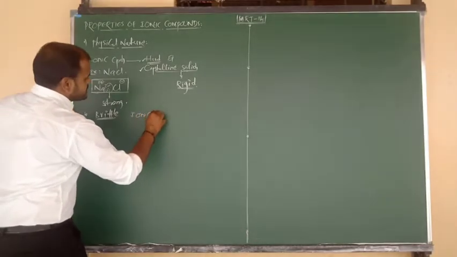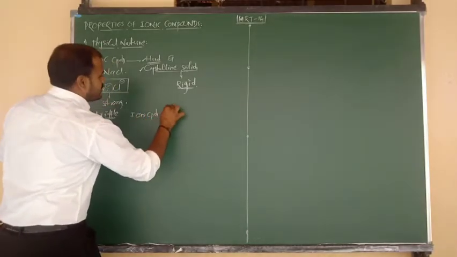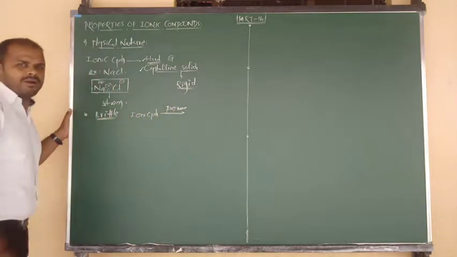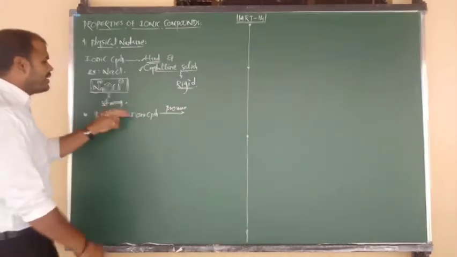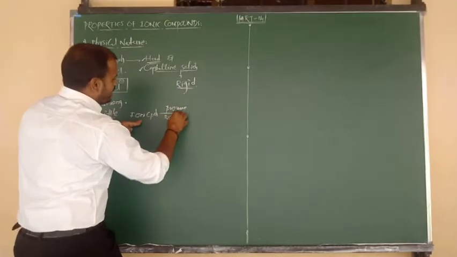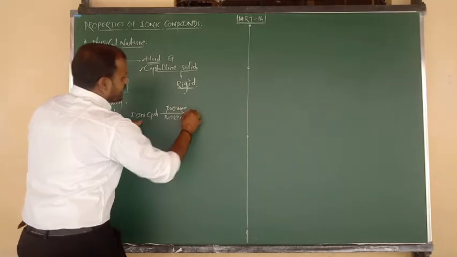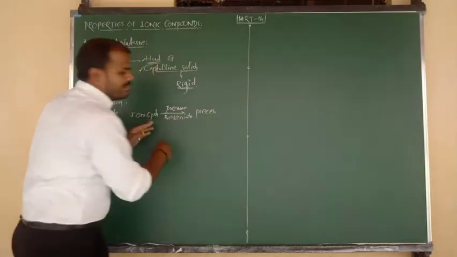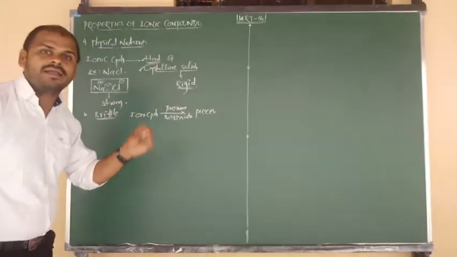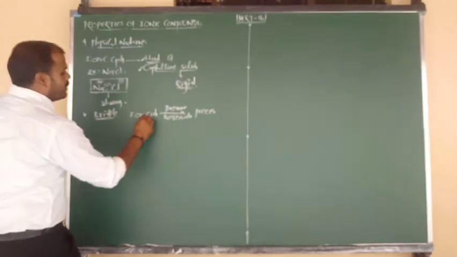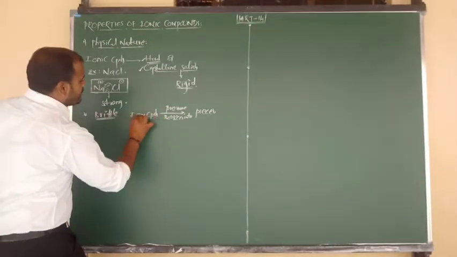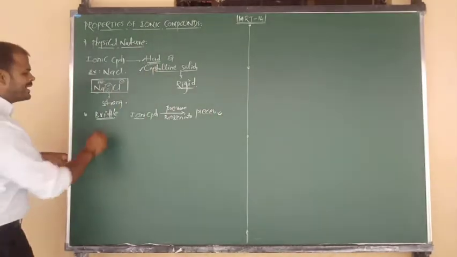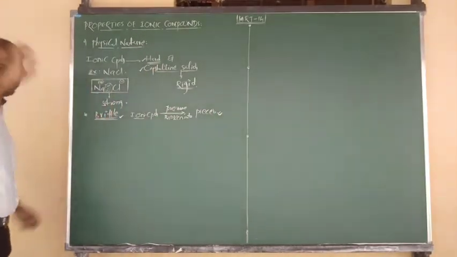So ionic compound के ऊपर pressure apply करने के बाद, by applying a mechanical force or pressure, ionic compounds can be broken into a number of pieces, and also they can be dissociated into cationic form and anionic form. Such a property is known as brittle in nature.